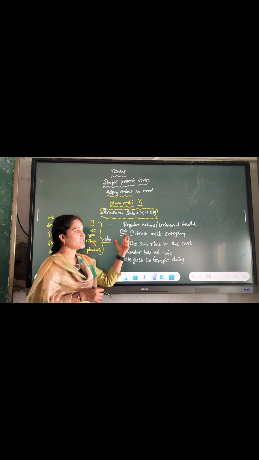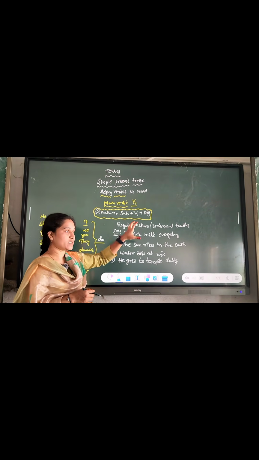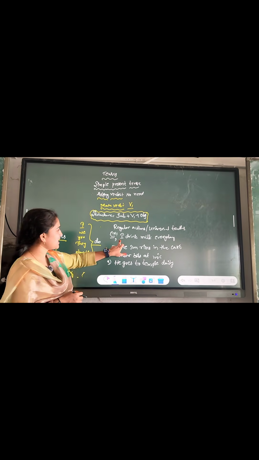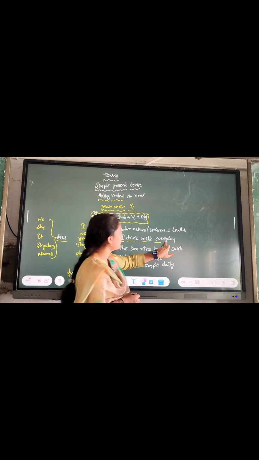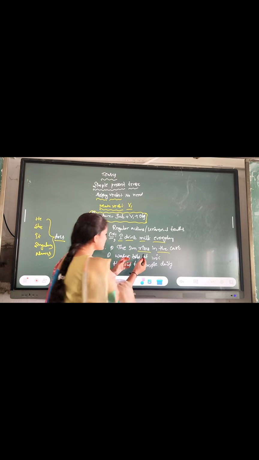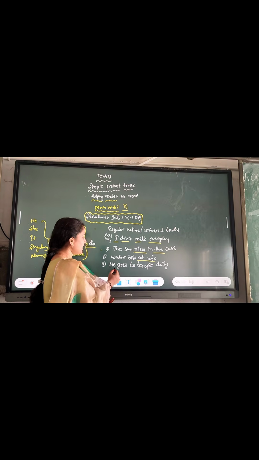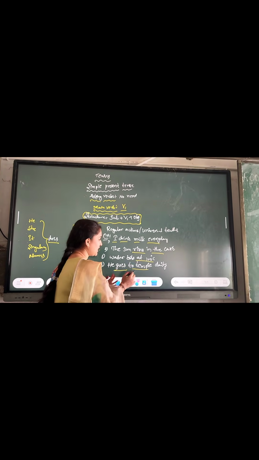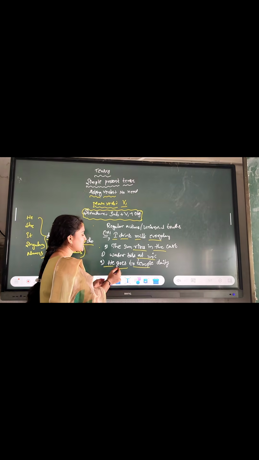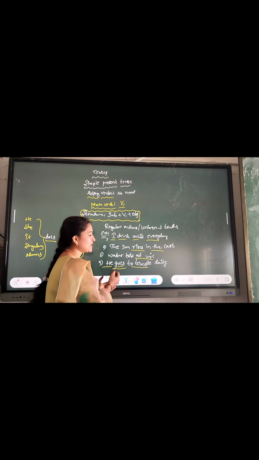That means you add s or es to the main verb when the subject is he, she or it. For example, you can see here: I drink milk every day. The sun rises in the east, which is a universal truth. Water boils at 100 degrees centigrade. He goes to temple every day. He goes to temple daily. Here the subject is he, so that's why we added es to the main verb for a complete structure.